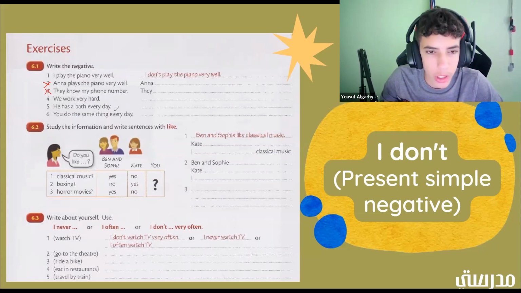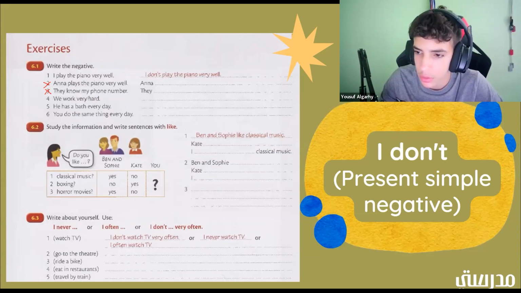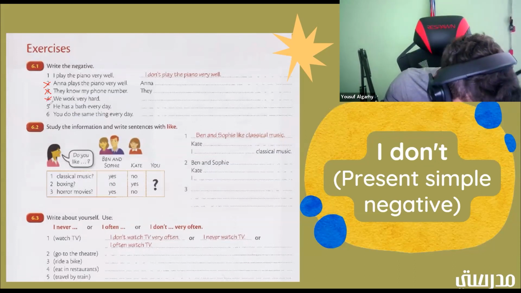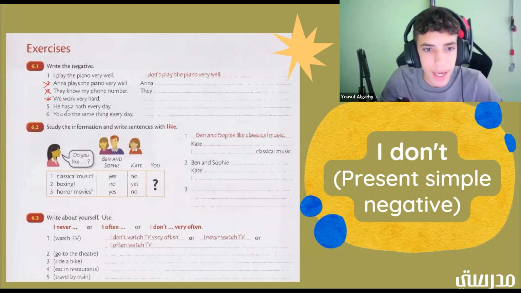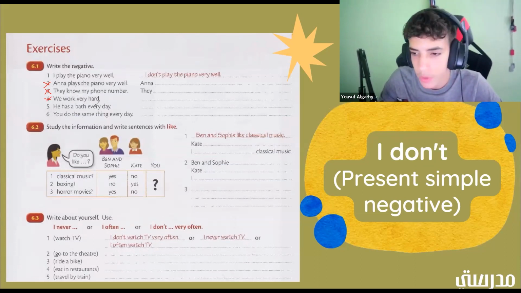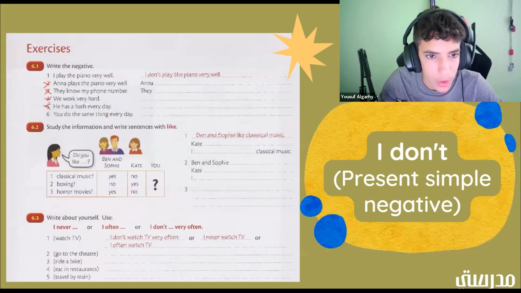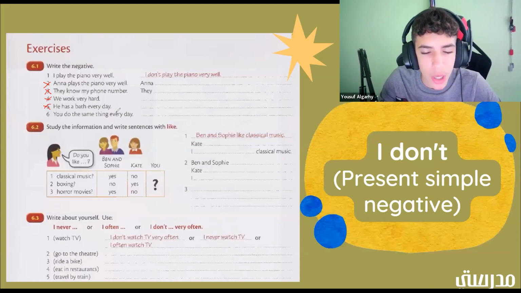Okay, we work very hard. We don't work very hard. Good job. Okay. Sorry. All right. He has a bath every day. He doesn't have a bath every day. Good job. Okay. You do the same thing every day.